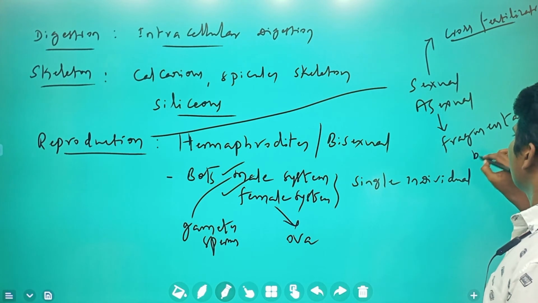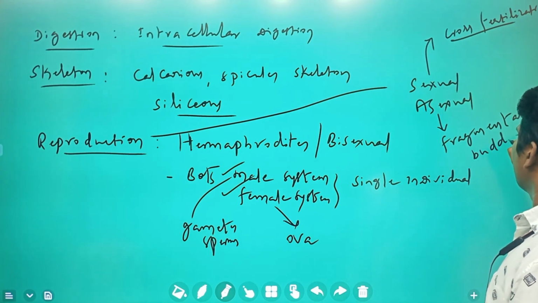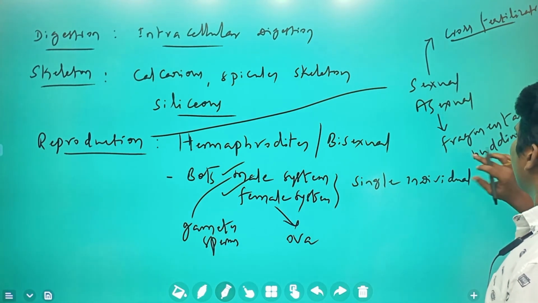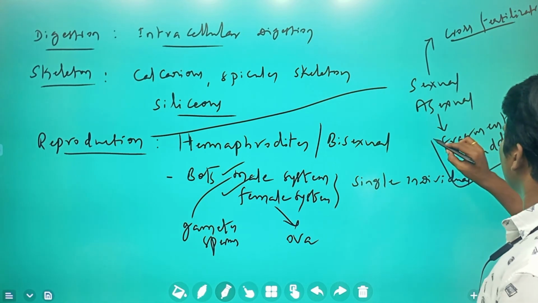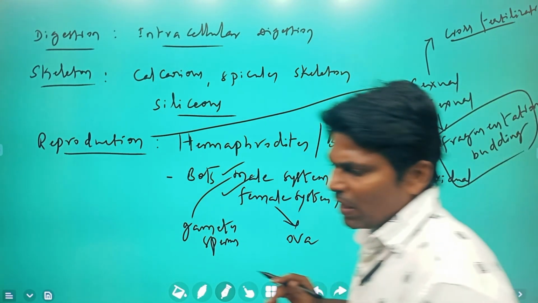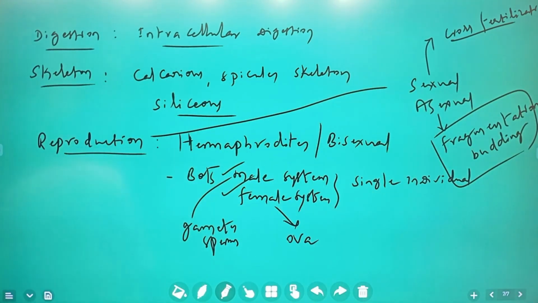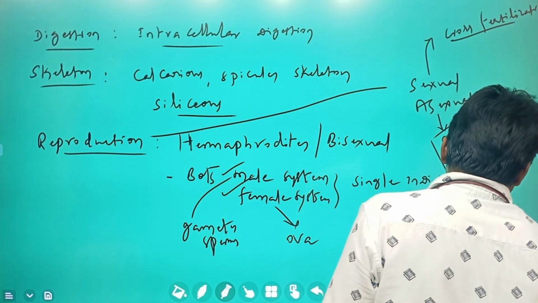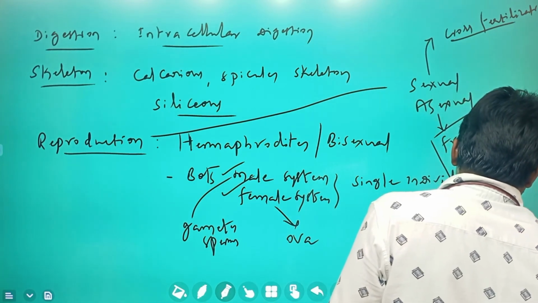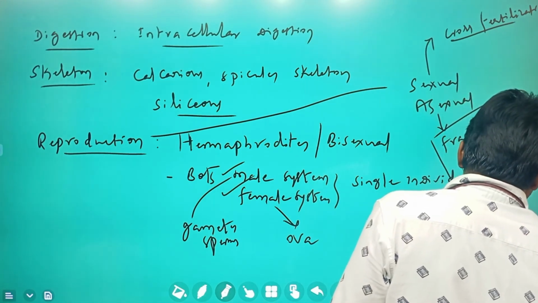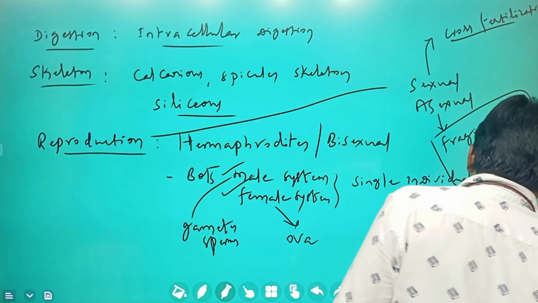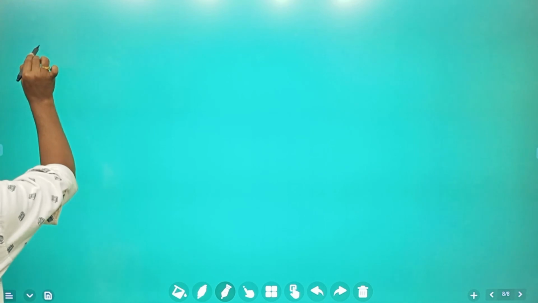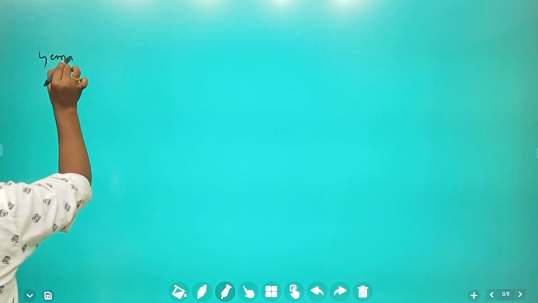Next, budding. Okay. So fragmentation as well as budding take place. Next, gemmule formation, one more thing. Gemmule formation. What is meant by gemmule formation? It is an asexual method of reproduction.